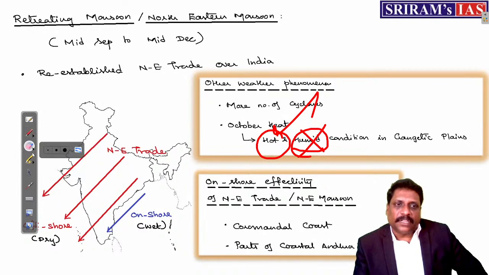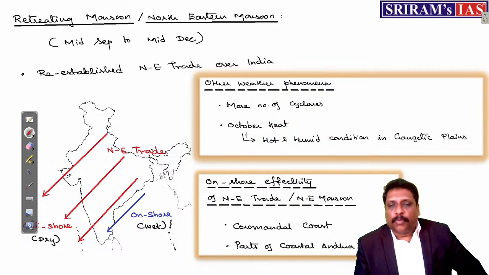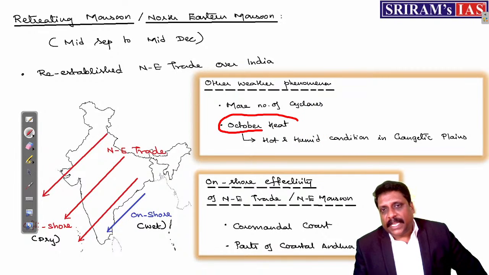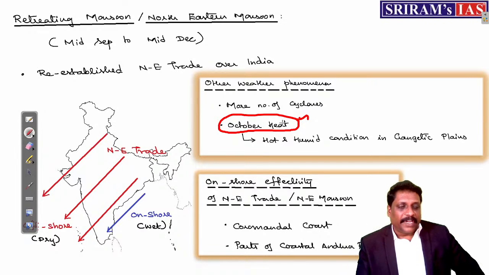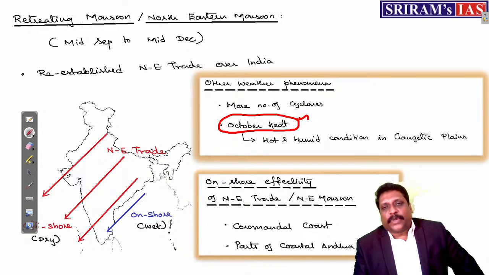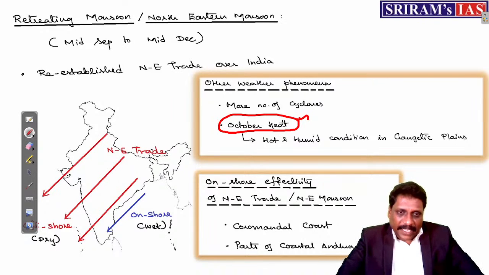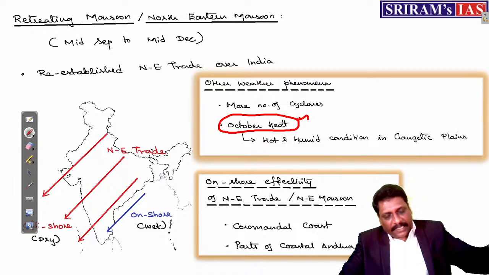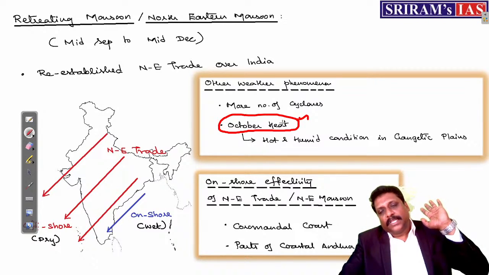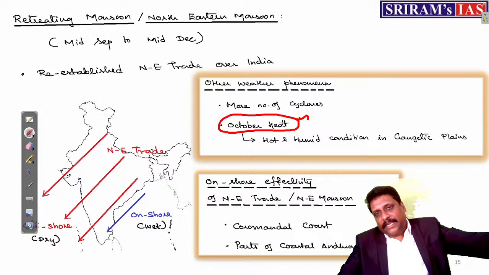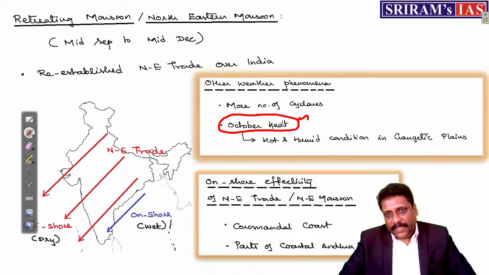So one fact I understand here, October heat is a kind of indicator. Okay, I should say, it is a climatological indicator. If I experience October heat in Gangetic Plain, it means that year monsoon is successful. If you do not experience October heat, it means that year monsoon has failed.